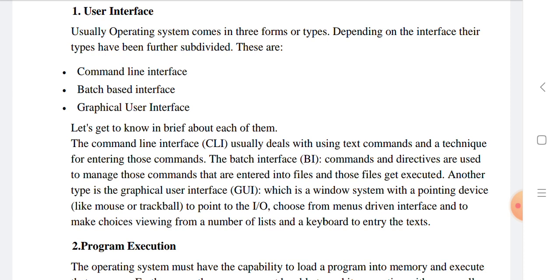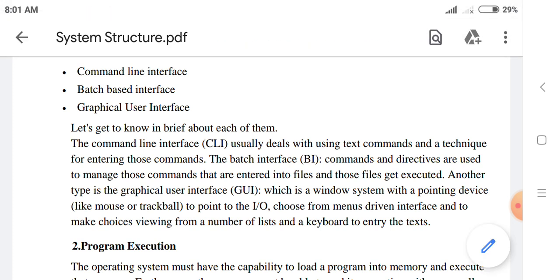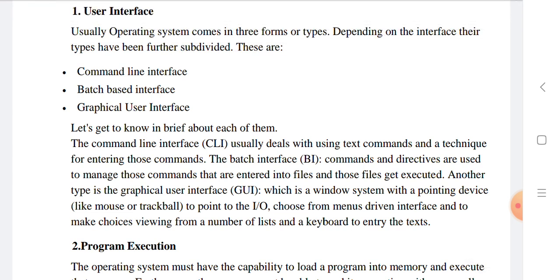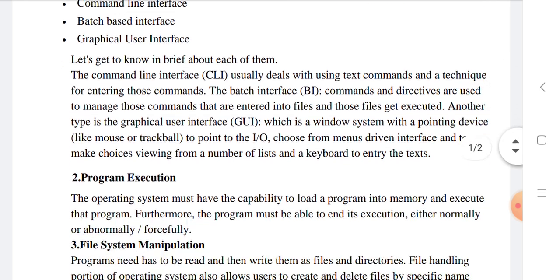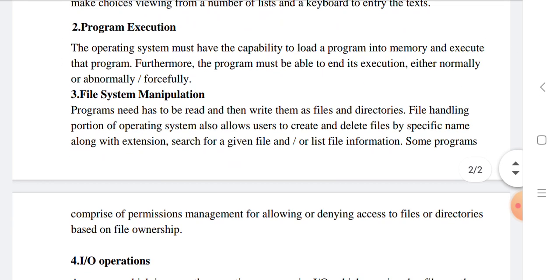In the batch interface, commands and directives are used to manage those commands, which are entered into files, and those files get executed. Then the graphical user interface is a window system with a pointing device like a mouse or trackball to point to the I/O, choose from menu-driven interfaces, make choices from a number of lists, and a keyboard to enter the text.